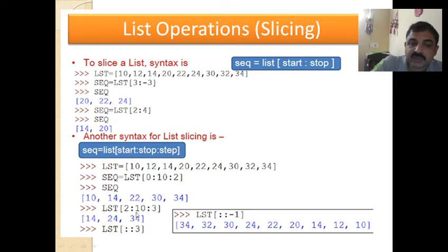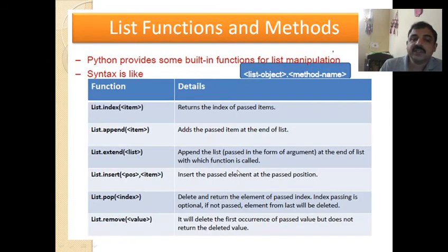So when there are 3 arguments, the first one is the starting index, the last one is the ending index minus 1, then the step, that means how many elements it has to skip. In case you want to read the list in reverse order, you can leave the first one blank, that is colon, the ending one also blank, colon, and minus 1. That means it reverses the elements. So 34 will come first, then 32, 30. It just comes in reverse order.